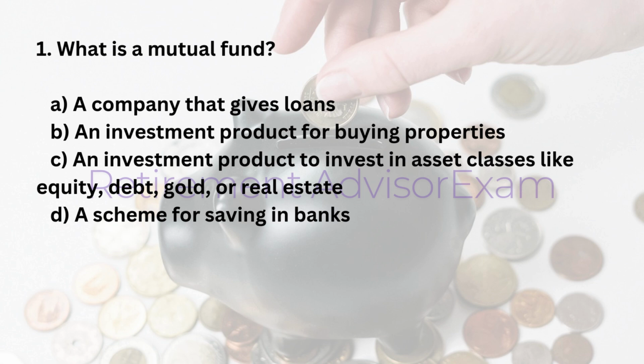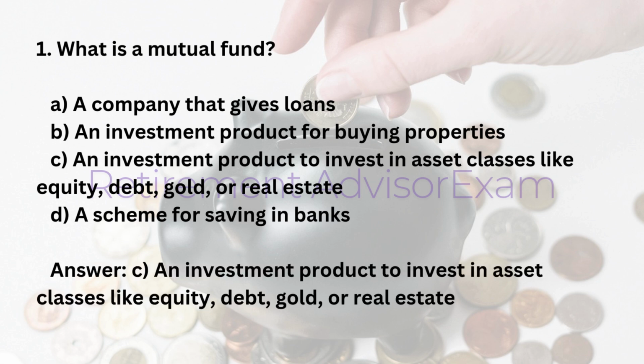1. What is a mutual fund? A. A company that gives loans. B. An investment product for buying properties. C. An investment product to invest in asset classes like equity, debt, gold, or real estate. D. A scheme for saving in banks. Answer: C. An investment product to invest in asset classes like equity, debt, gold, or real estate.